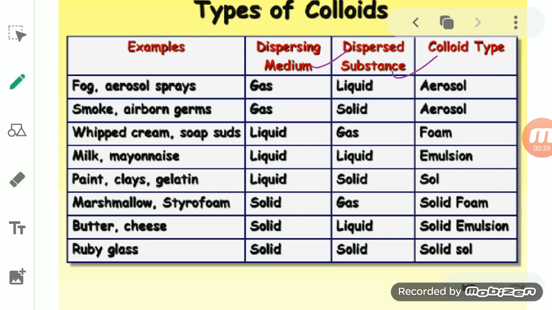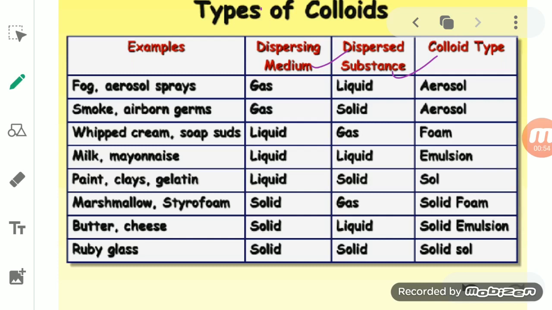So dispersed particles are the solid particles, or they act as a solute, which we take in a small amount. That is the substance which we dissolve in another substance, and the substance which dissolves the dispersed particles in it is known as the dispersion medium.